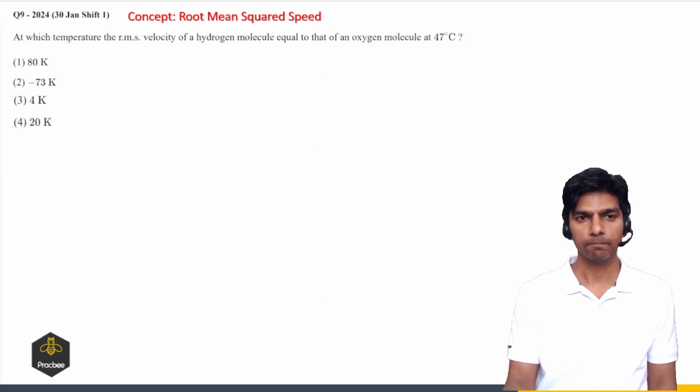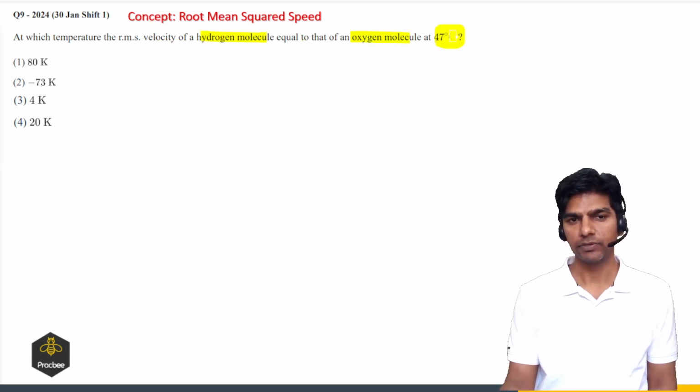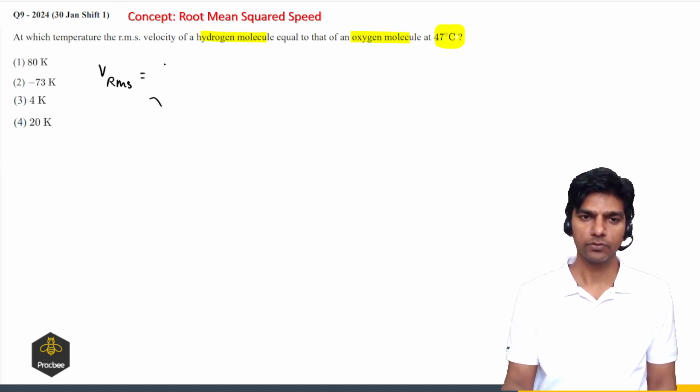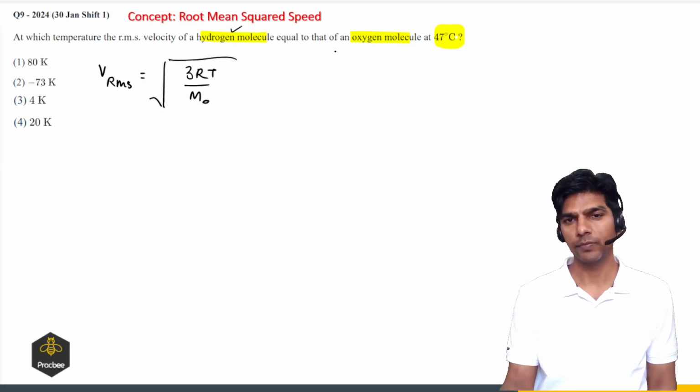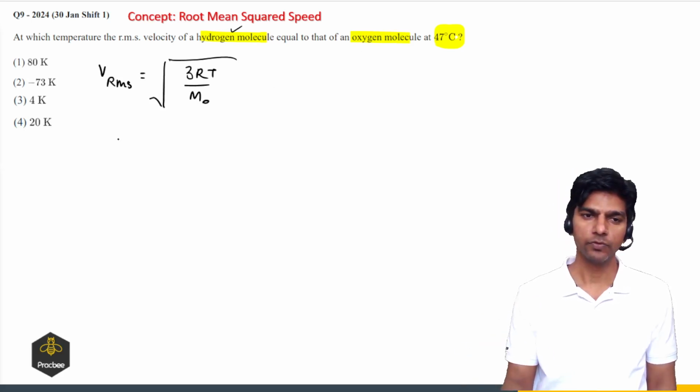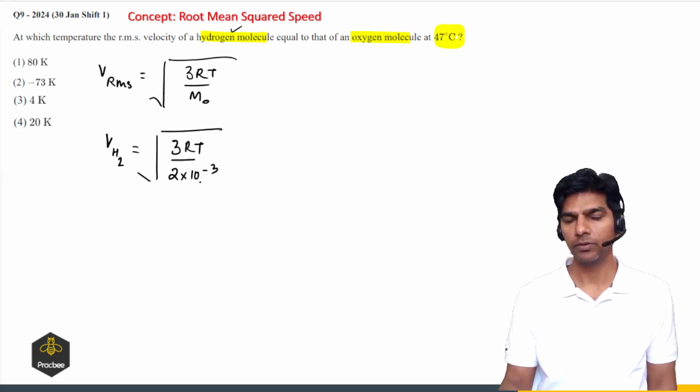Now let us see one more question based on the same concept. At what temperature is the RMS velocity of a hydrogen molecule equal to that of an oxygen molecule at 47 degrees? Again we have to use the formula. Vrms is square root of 3RT by M naught. So VH2 is root of 3RT divided by 2 times 10 raised to minus 3 kilograms, that is the molar mass of the hydrogen molecule.